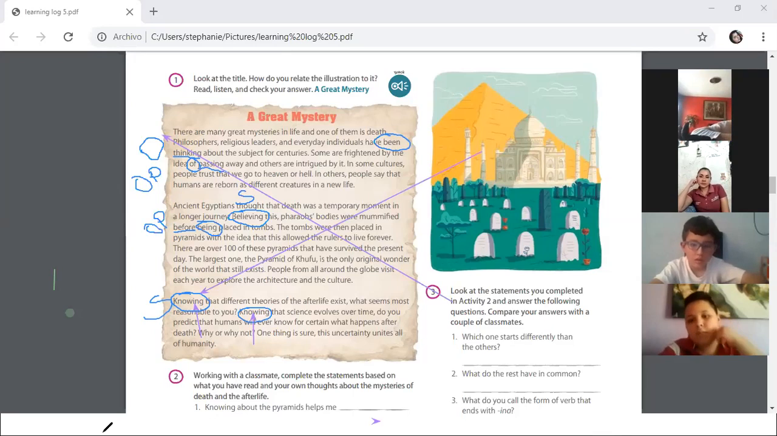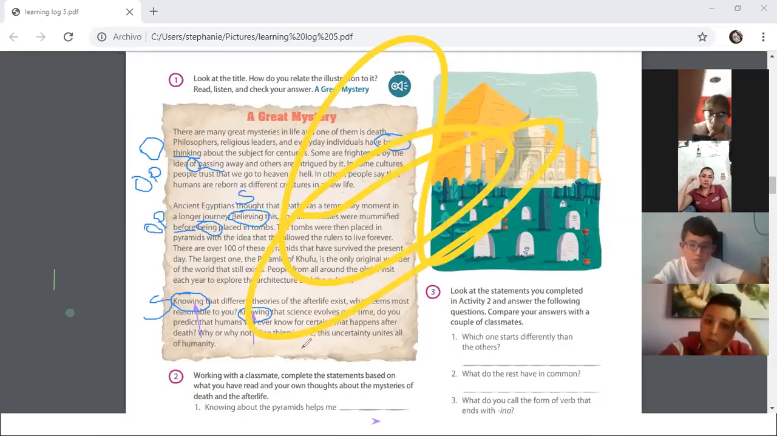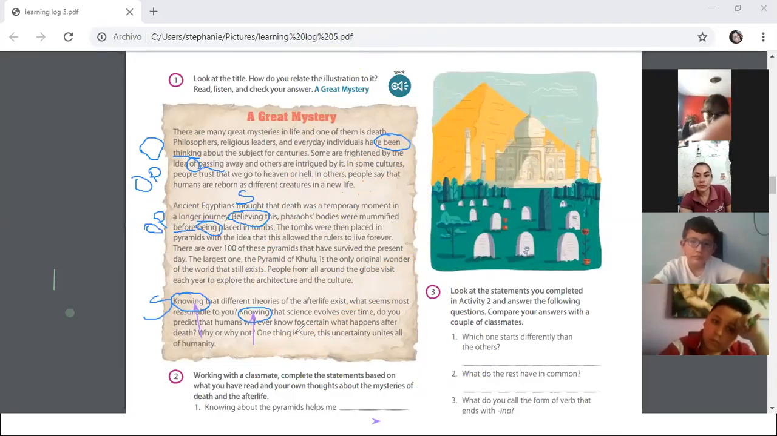Please don't write anything on the screen. The student that is doing purple lines, please erase it. Thank you. Okay, so think is not a gerund, okay? Because if you eliminate, please, the yellow, thank you.